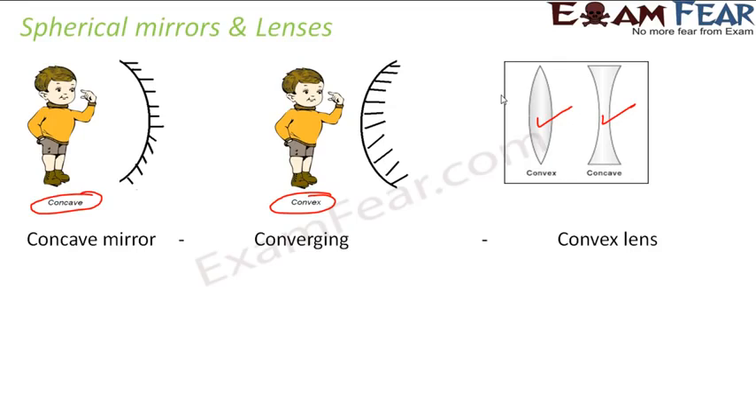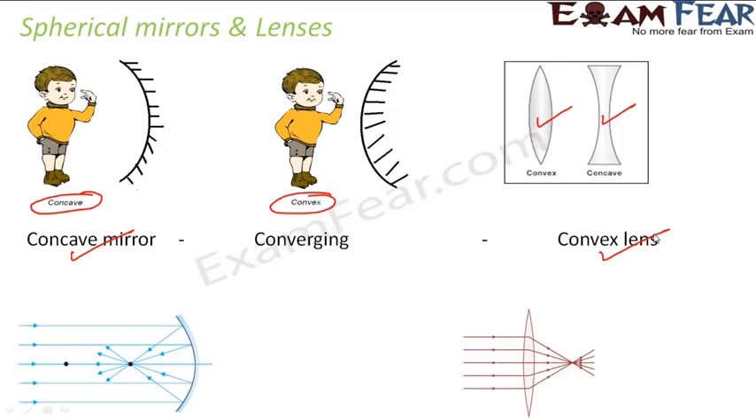Okay, so now in these two types of lenses and two types of mirrors, each one of them behaves like a converging one, and the other one behaves like a diverging one. So concave mirror and convex lens both behave as a converging mirror and lens respectively. So what do we mean by converging? Let's look at this one.